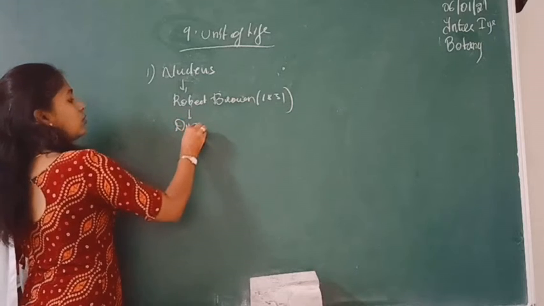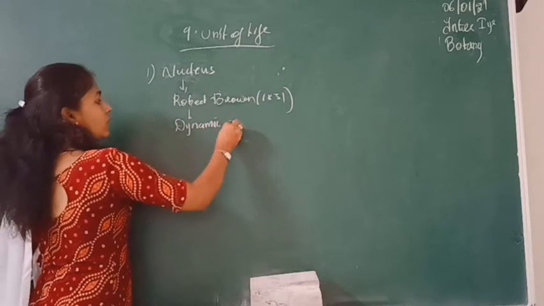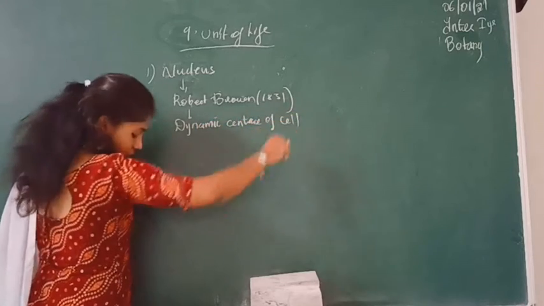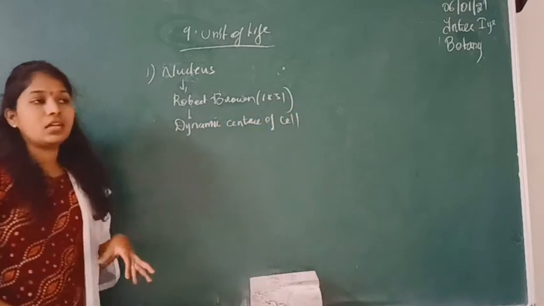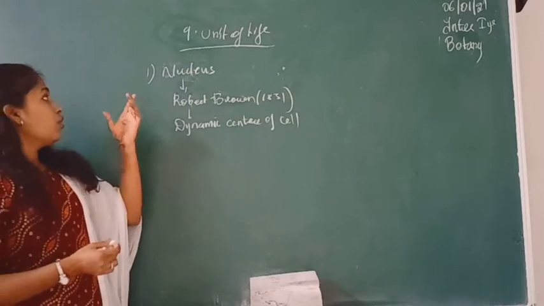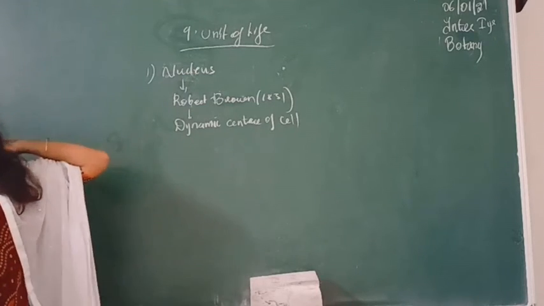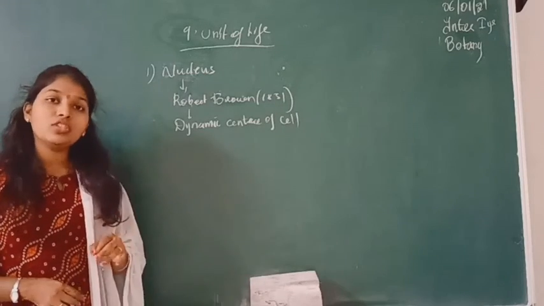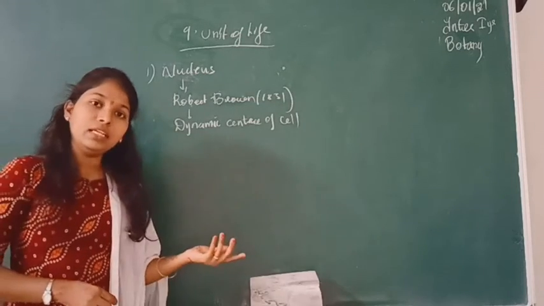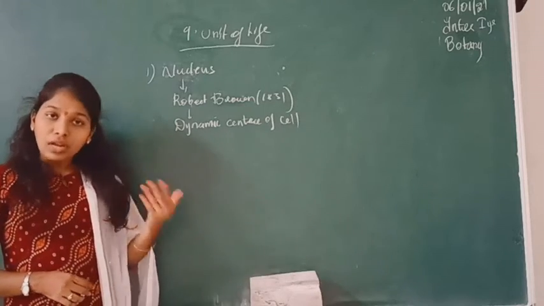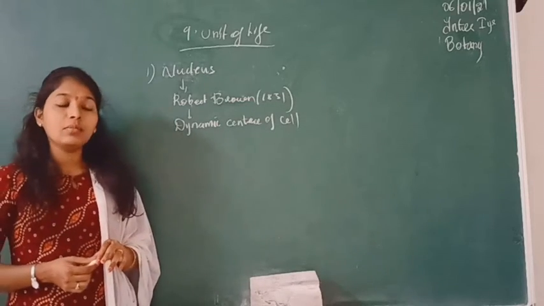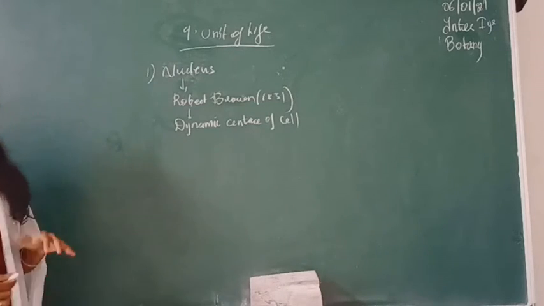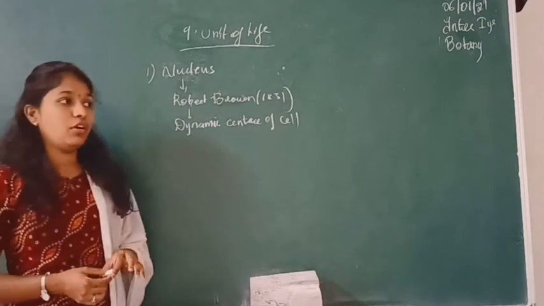This nucleus is called the dynamic center of the cell. So why is it called the dynamic center or master cell organelle? Because it is a nucleus, or nucleic acid. It contains genetic material, whether it is DNA or RNA. This is considered the dynamic center of the cell or master cell organelle, and it helps in heredity and transmission of characters.